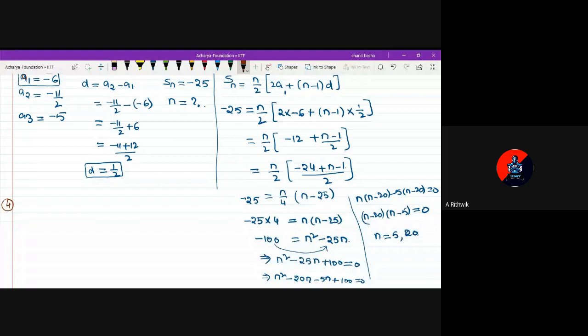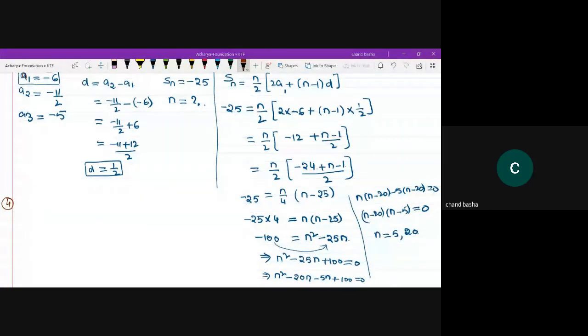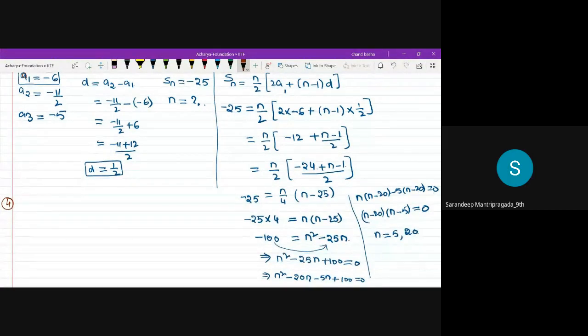Sir, in the factors, if one of the factors is positive, then we can take that one as the answer, right? Like if one of the factors is n plus 20 and another is n minus 5, we can take n as 5 only, right? Because terms cannot be negative. That is absolutely correct.